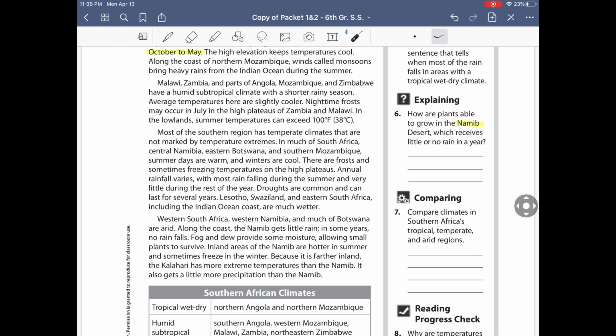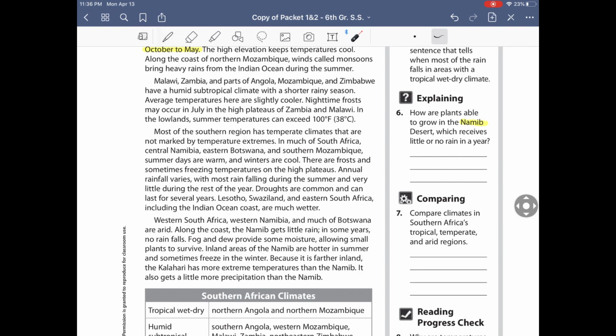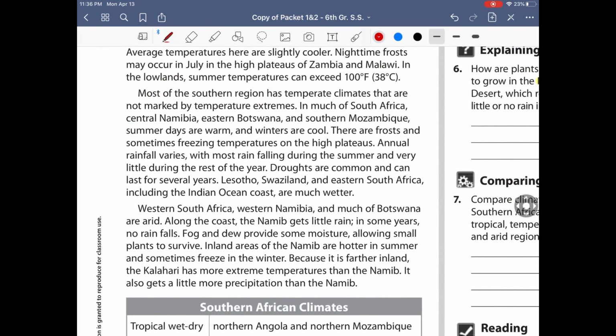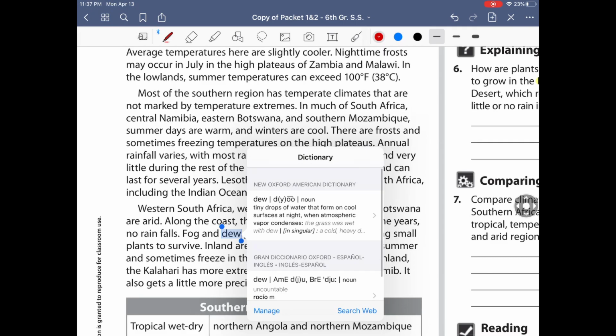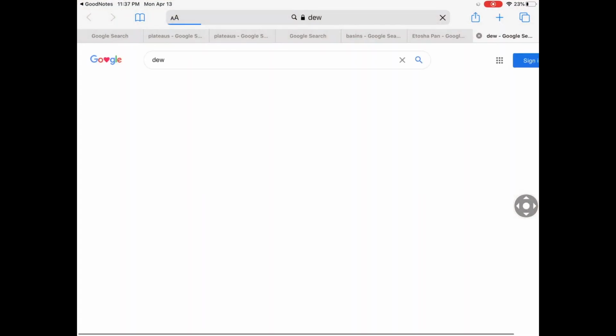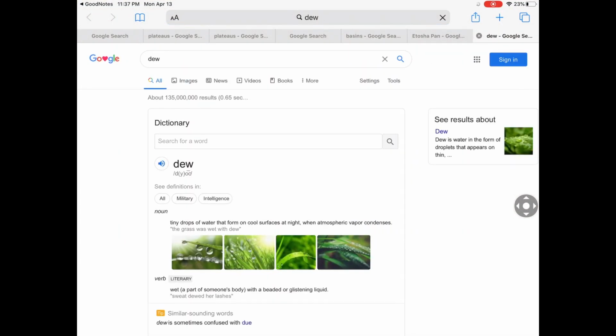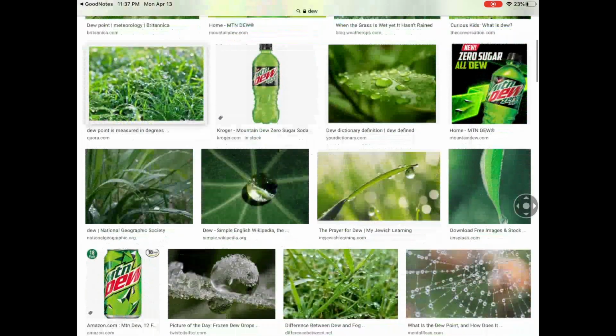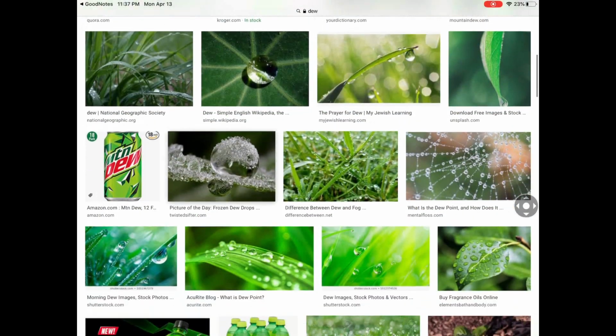Fog and dew. So let's look up here what fog is. We know what fog looks like, but let's look up what dew looks like. So dew is something we usually see in the mornings. It's provided by fog. You usually see it in the mornings, and no, it's not Mountain Dew.